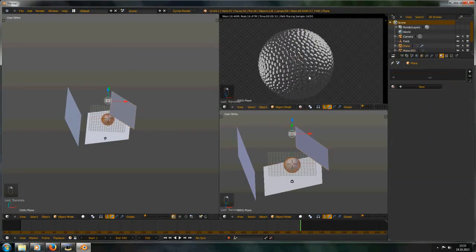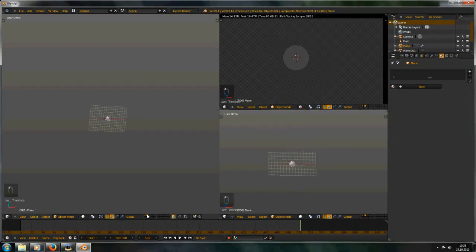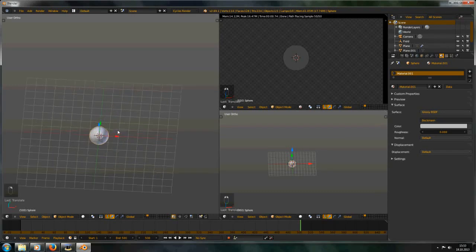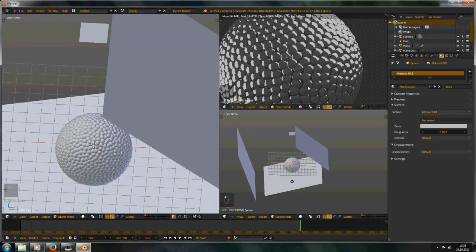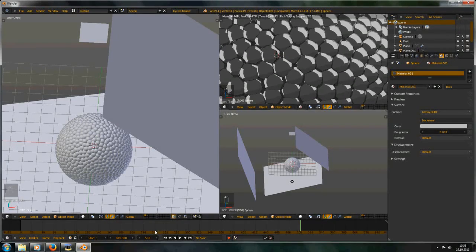Maybe the sphere should have a little bit of roughness. 0.07. Maybe a little bit more. 0.05.